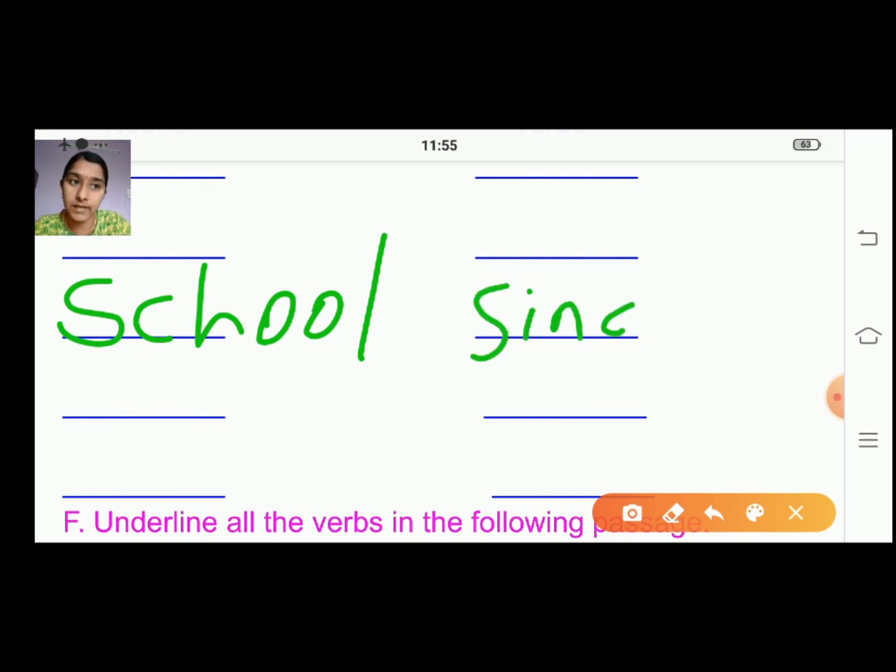Yes, children. So the next is grow. Which side will it come? Grow is also an action because the plants will grow. So we'll put it this side. Then we have sleep. Yes, it is also an action. So we'll write it this side only.